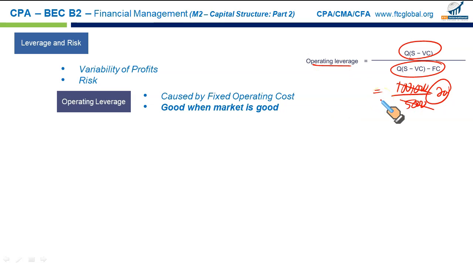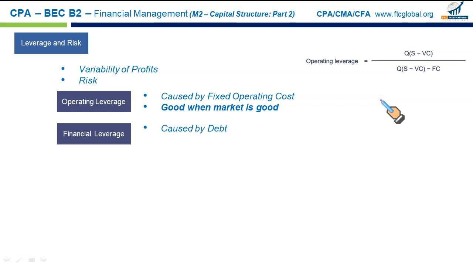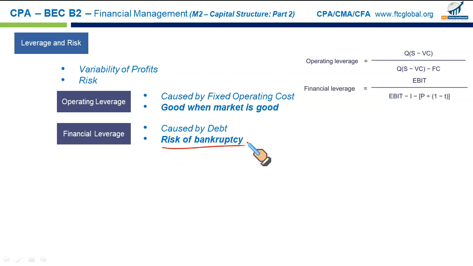Now we have another type of leverage called the financial leverage. It is caused by debt, and interest on debt has to be paid even if you may have no profit or no cash. You may have to borrow to pay the interest. So if you are unable to pay, there is a risk of bankruptcy. This is how we calculate the financial leverage: EBIT, earning before interest and tax, upon EBIT minus interest minus preferred stock dividend upon 1 minus tax.